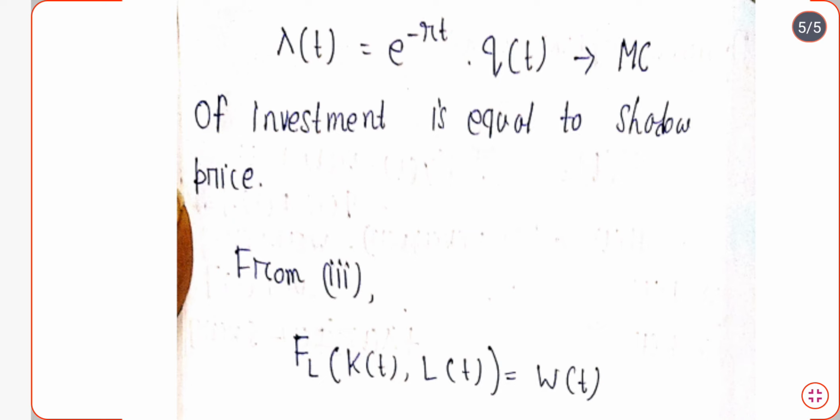We obviously know the marginal cost of investment, right? So what is the marginal cost of investment? Basically, if you increase the cost by 1 unit, by how many units will the investment change? That is the marginal cost of investment, and that is equal to the shadow price.